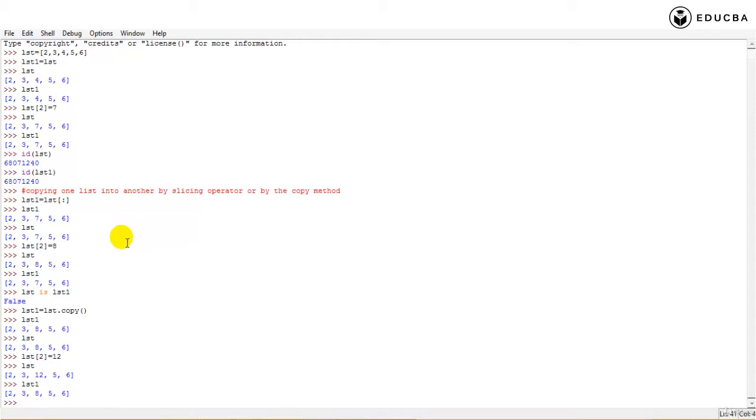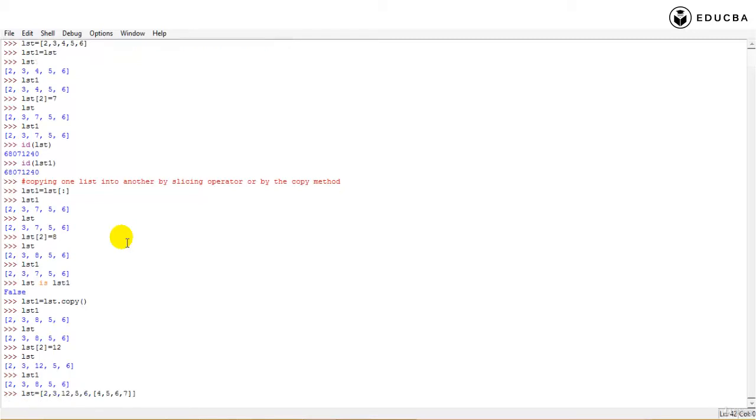What is the problem? Let me say list is equal to a list within a list, which means I have 2, 3, 12, 5 and 6, but I have the last element as another list, which is 4, 5, 6 and 7. I close this list and the outer list is closed.